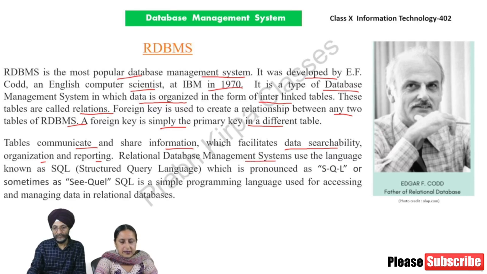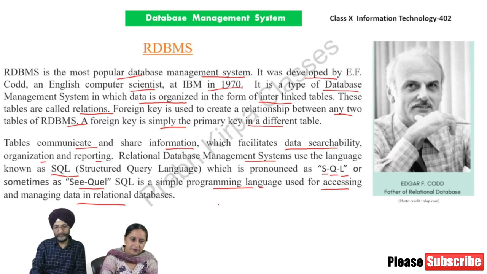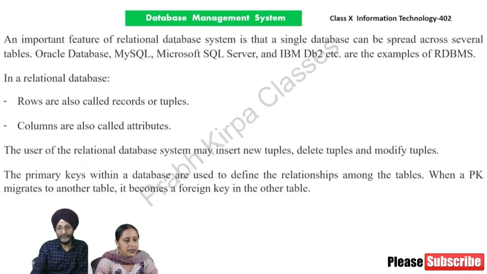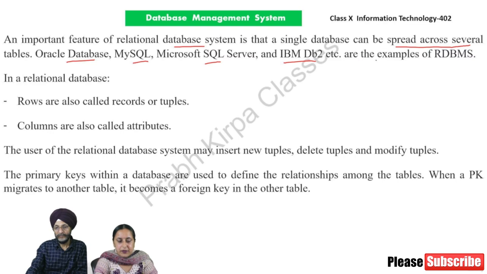Relational database management systems use the language known as SQL, Structured Query Language, which is pronounced as S-Q-L or sometimes as sequel. SQL is a simple programming language used for accessing and managing data in relational databases. An important feature of a relational database system is that a single database can be spread across several tables. Oracle Database, MySQL, Microsoft SQL Server, IBM DB2, etc. are examples of RDBMS.